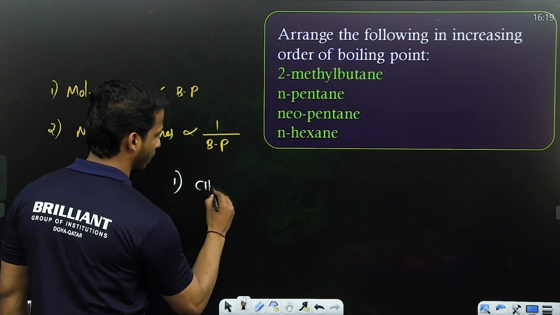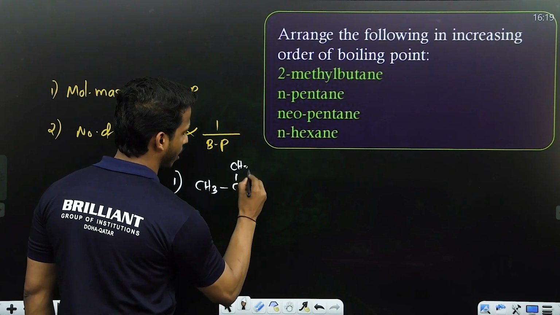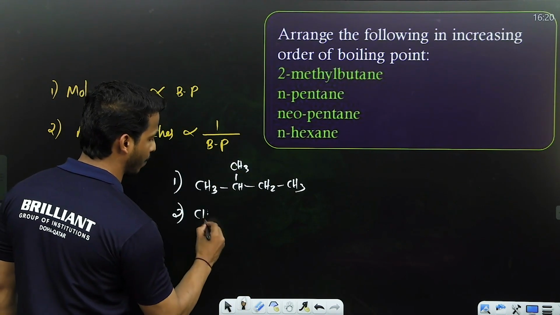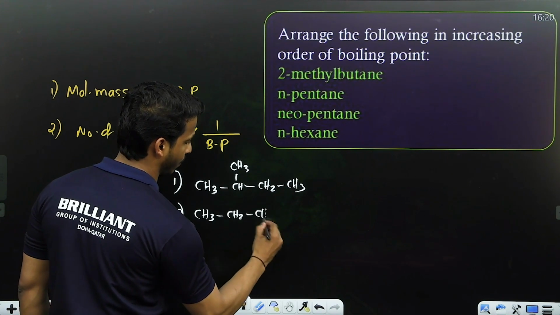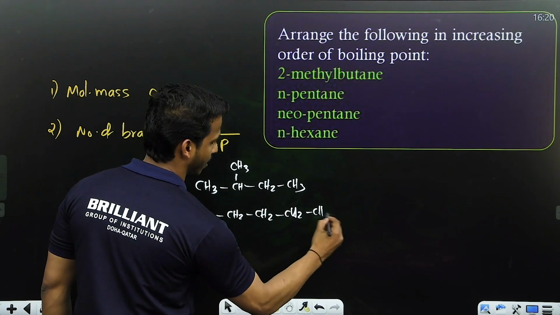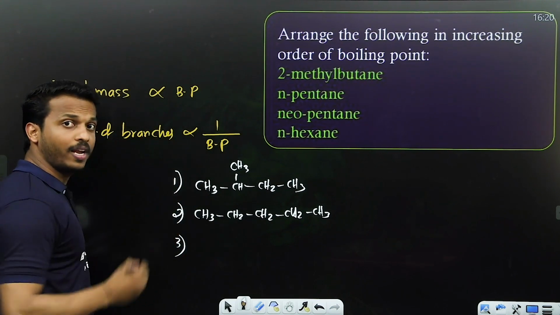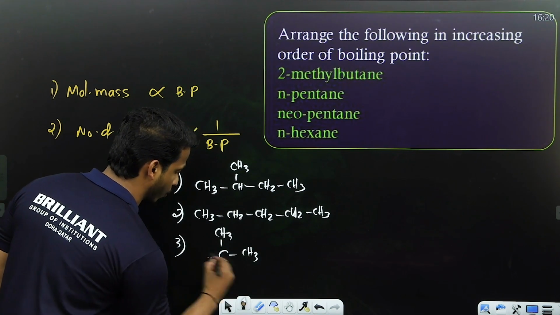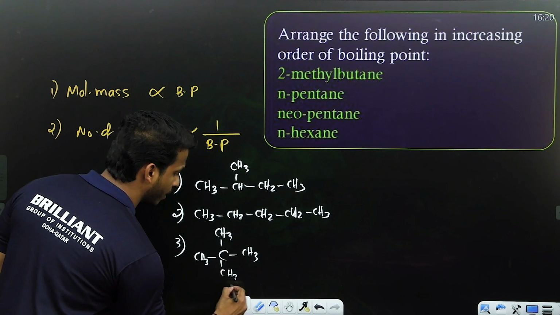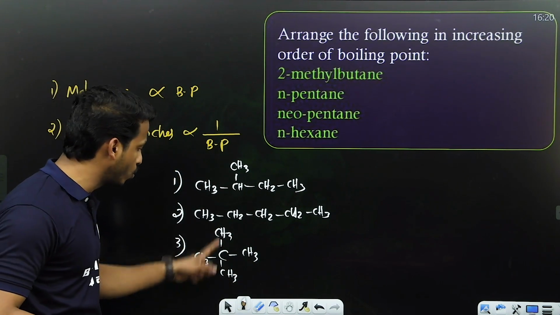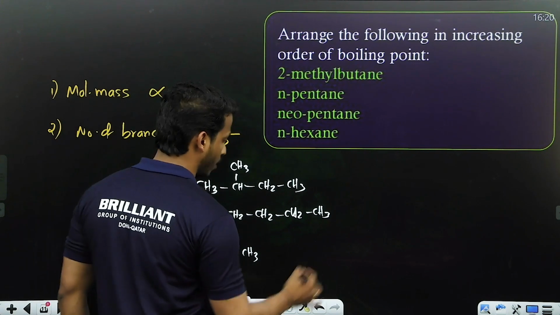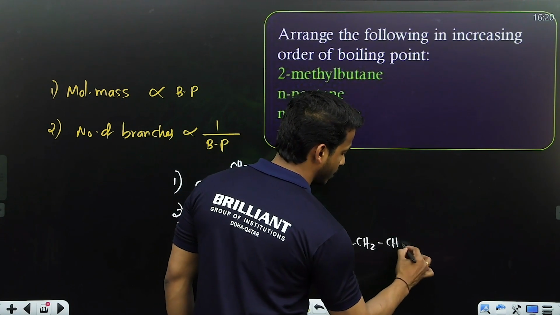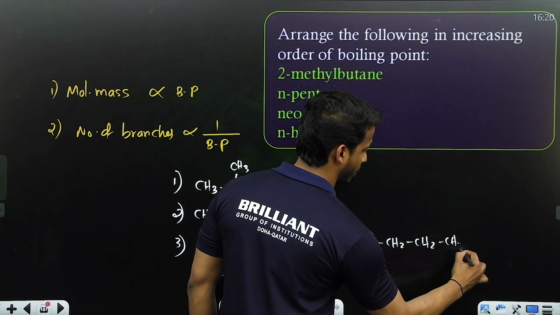2-methylbutane, right? Let me draw very fast. This is the first compound. Second one, n-pentane. What is n-pentane? Normal pentane, five carbons. Third one, neopentane. What is neopentane? One carbon connected to four methyl groups is called neopentane or 2,2-dimethylpropane. And the fourth one is normal hexane. Normal hexane means there will be six carbons.